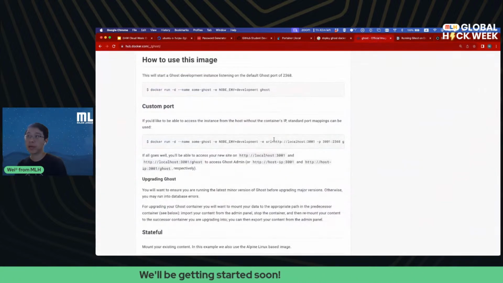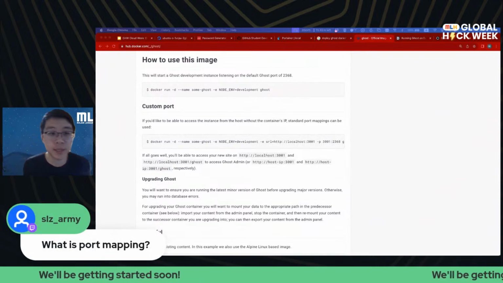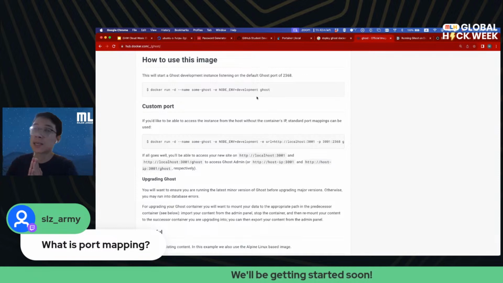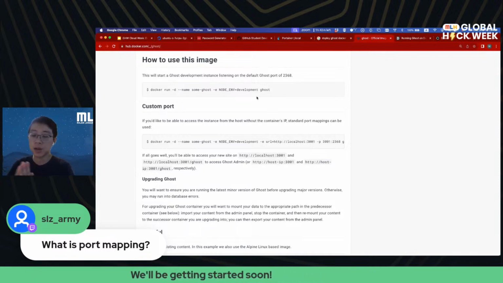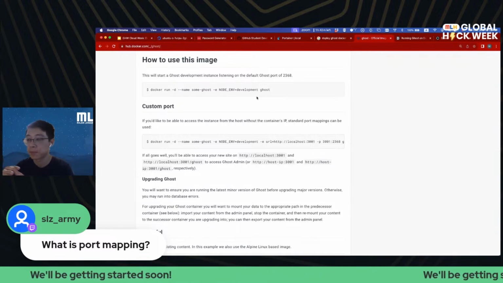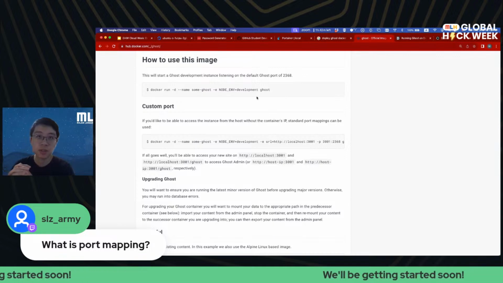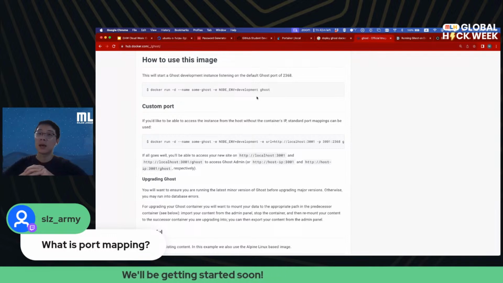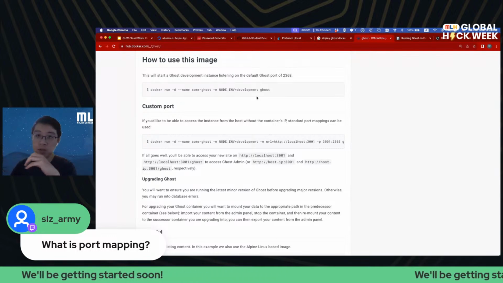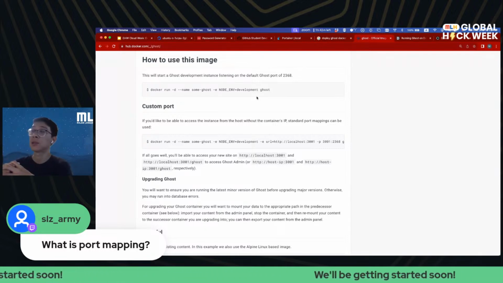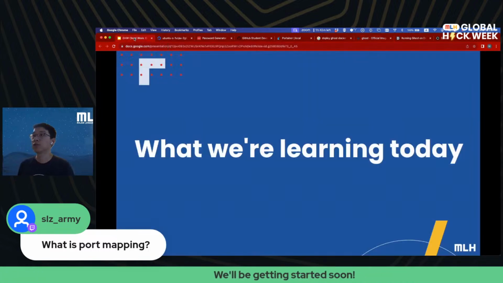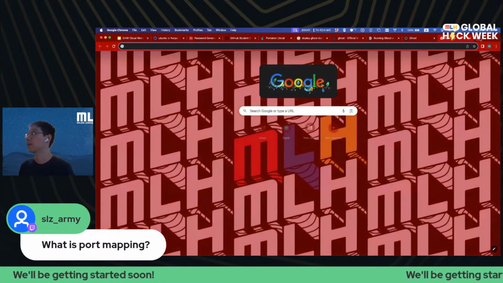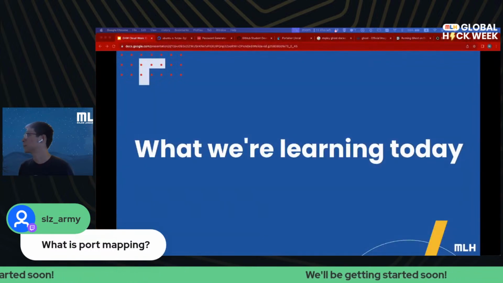A very good question we have in chat here: what is port mapping? If you remember from the last session, Docker containers are kind of enclosed containers of the application running within a container, right? In order for the outside world to access it, you need to map the port. Let me find a visual from my last session and see if I can pull it up.